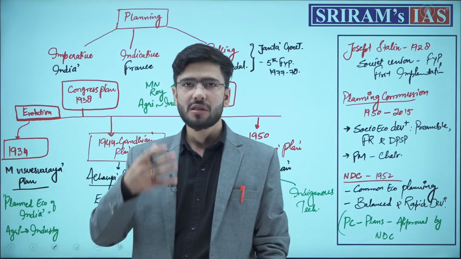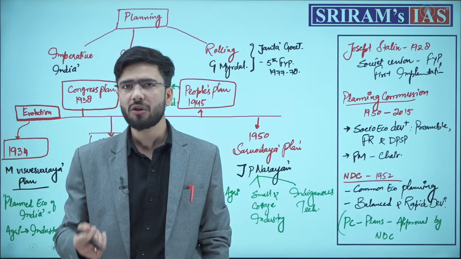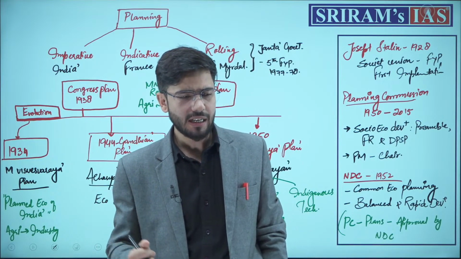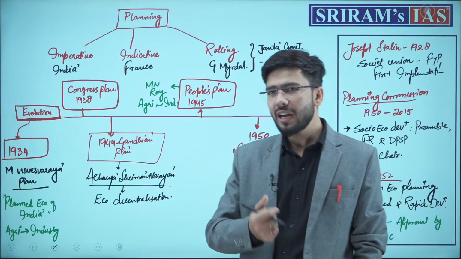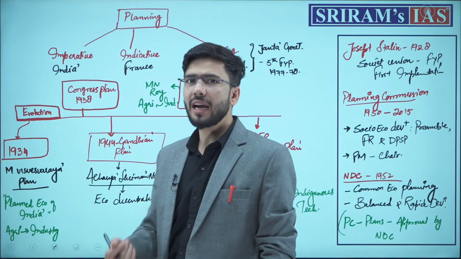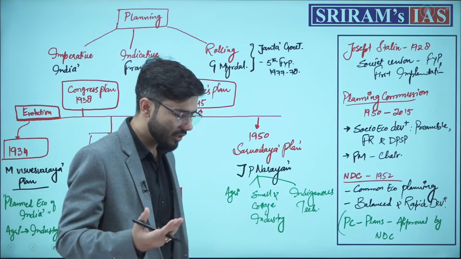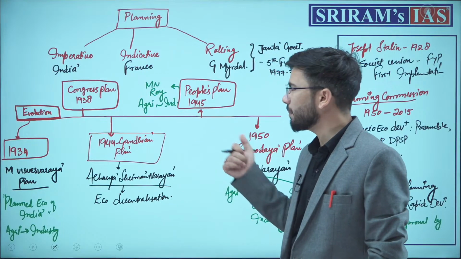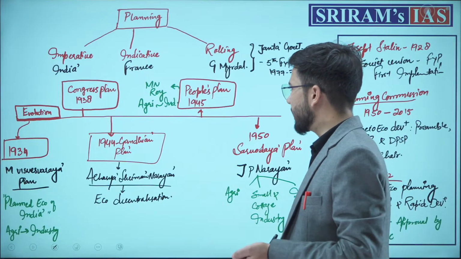Our famous leader M.N. Roy, who gave the concept of Constituent Assembly for India and demanded this first, also made a people's plan. Jawaharlal Nehru, M. Visvesvaraya, all of these economists and leaders of our nation have emphasized the concept of planning and how important it is in the Indian perspective.